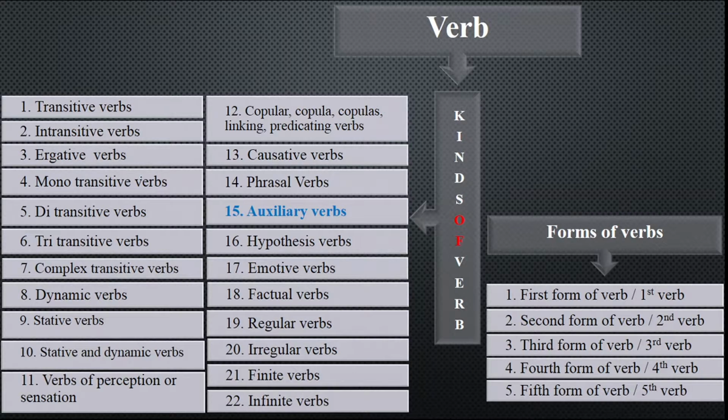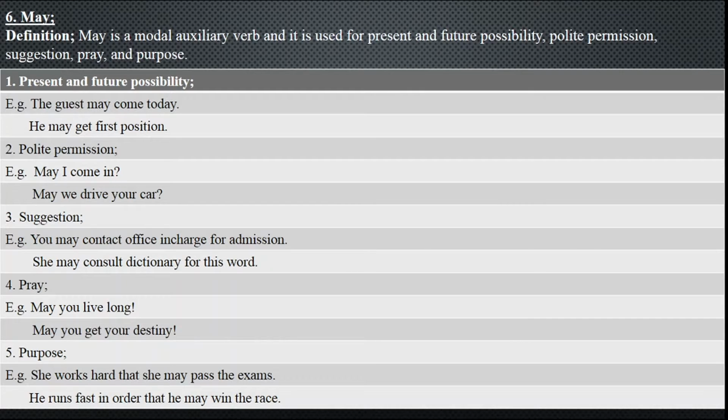We have got today's topic, which is known as the auxiliary verbs, and we have already discussed must, ought to, should, can, could, and today we are going to discuss the sixth one, that is may. Modal auxiliary verb may is used in different categories and it has got different usages.